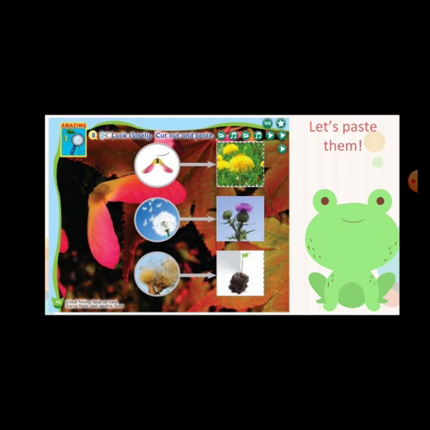Then, we find flower. Please paste the green plant with soil on box number 3. Seed, the meaning is benih or biji. Seedling, the meaning is bibit. Flower, the meaning is bunga.